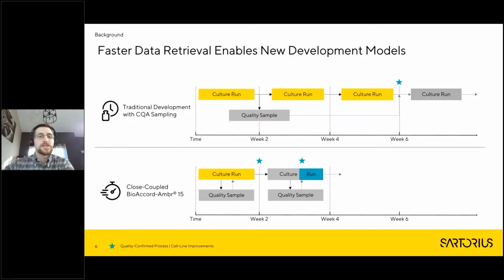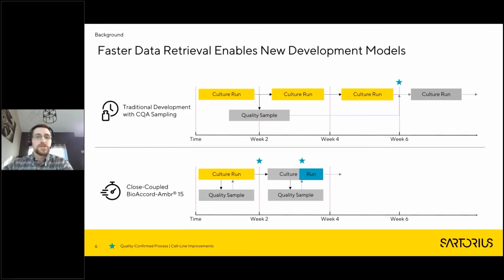At the end of that, samples are sent over to analytics for quality analysis. Those samples then have to get analyzed, and depending on your particular group and your particular analytics team, this could take anywhere between a few days and a few weeks. In between the time when you send your samples out and when you receive that data, you're not going to just sit there.